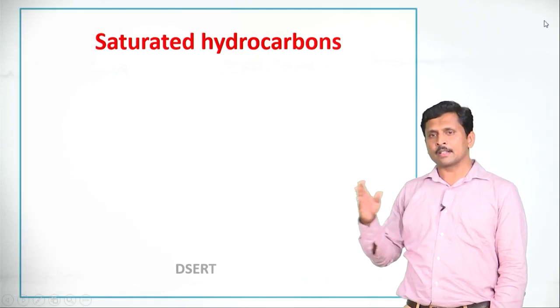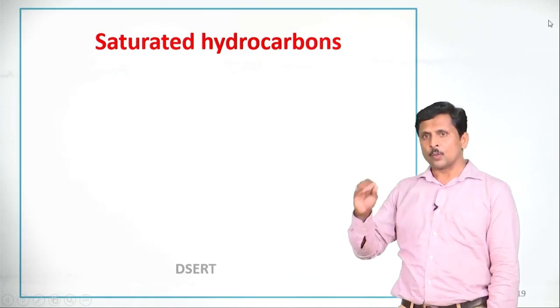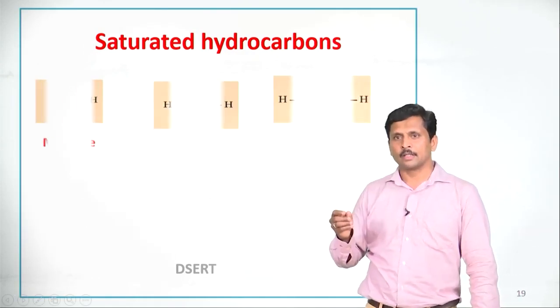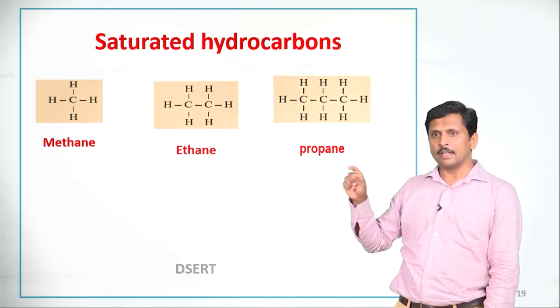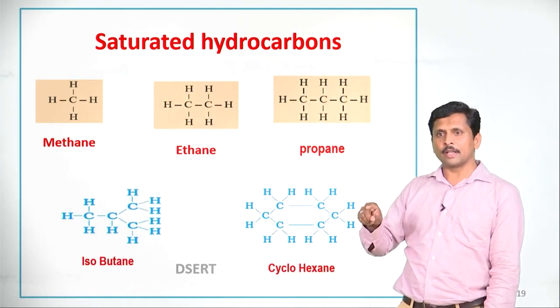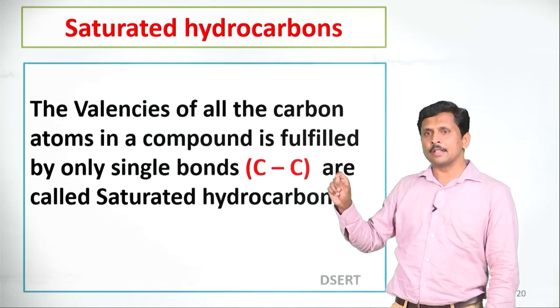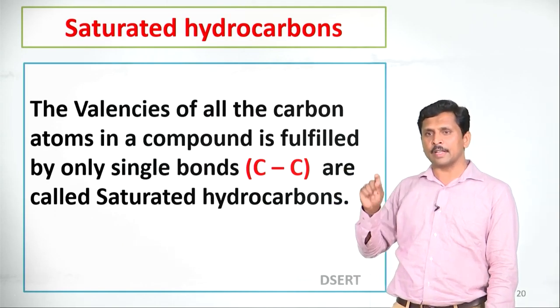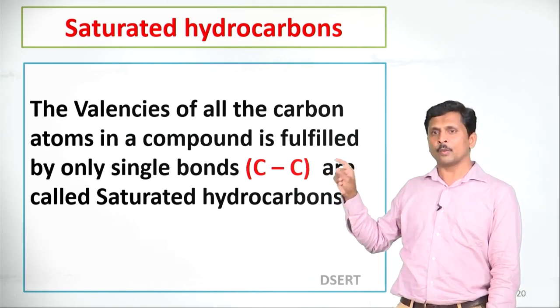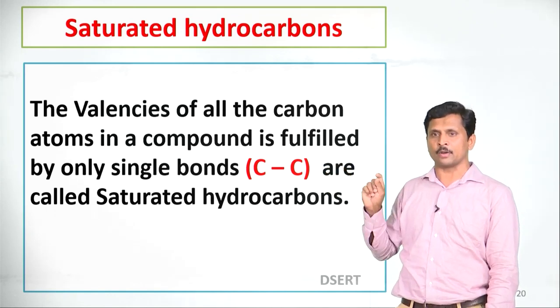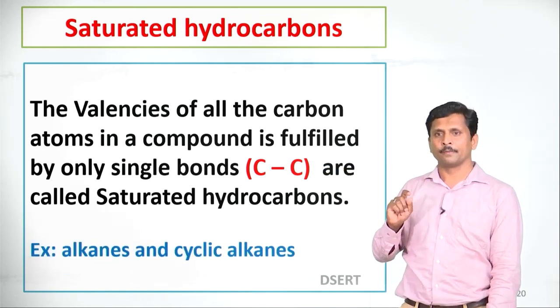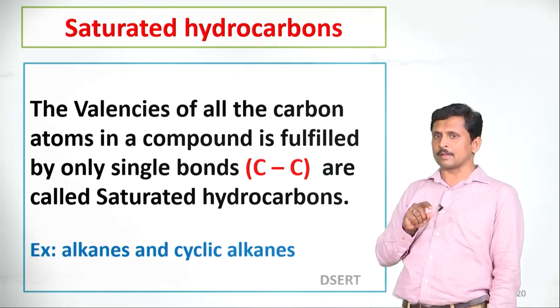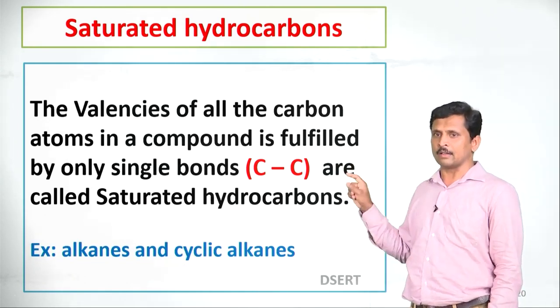Dear students, let us discuss saturated hydrocarbons. What are saturated hydrocarbons? See the examples: methane, ethane, propane, isobutane and cyclohexane. Hydrocarbons in which the valencies of all the carbon atoms are fulfilled by only single bonds are called saturated hydrocarbons. Examples of saturated hydrocarbons are alkanes and cyclic alkanes.